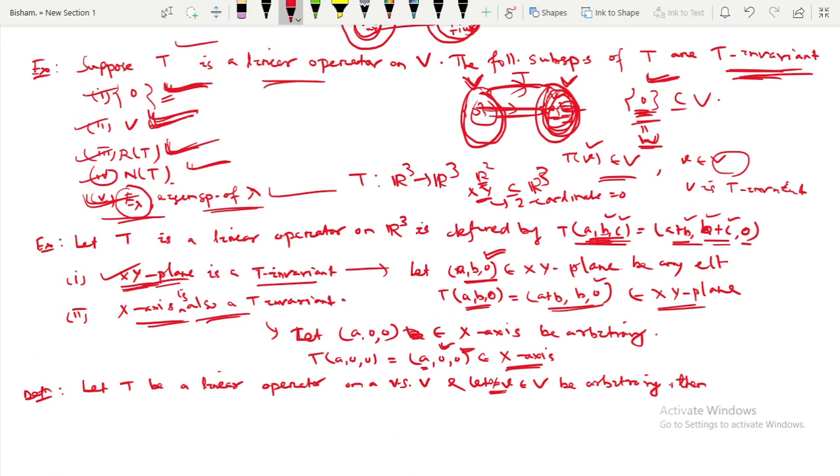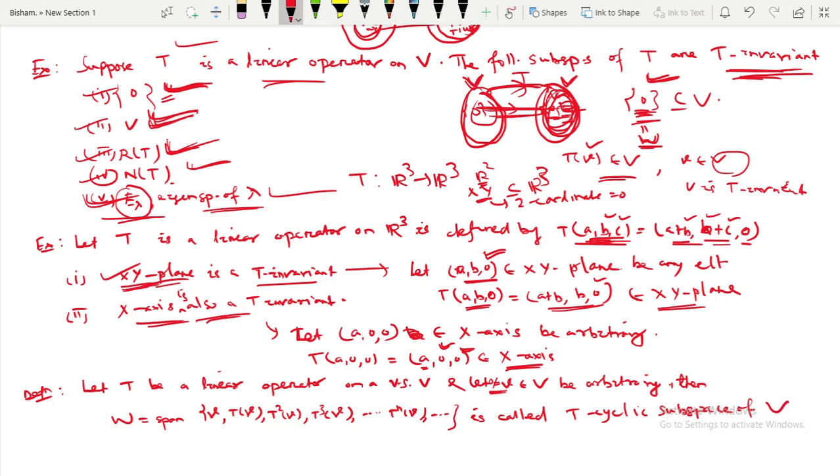Then the span of v, T of v, T square v, T cube v, up to T^n of v, this is also a subspace, let it be W. This is called the T cyclic subspace of V generated by small v.